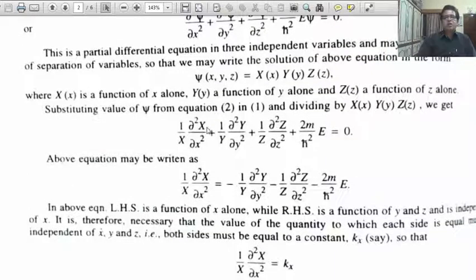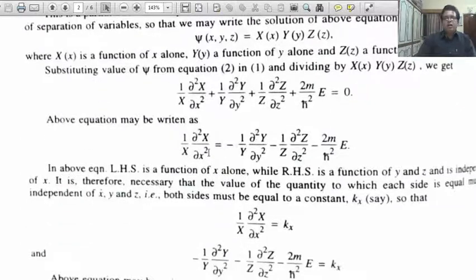Substituting psi, we get this equation, and for separation of variables, take a single term, that is the x term, on the left hand side, remaining terms on the right hand side.